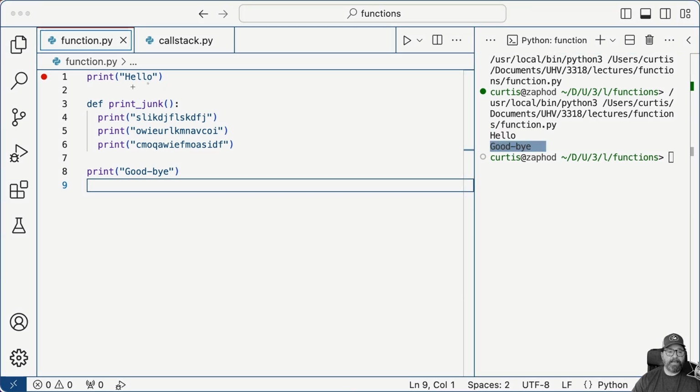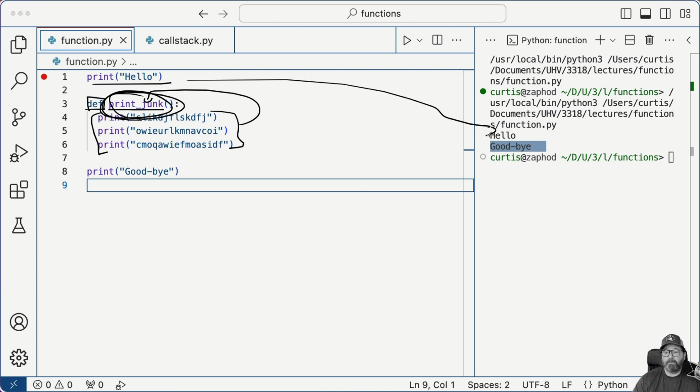And the reason for that is Python got to this def keyword here, said, okay, I'm going to define a function. It creates a variable named print junk, and then takes these three lines of code and puts them inside that variable. I've never used that function. I've never called it anywhere. And so right now, these three lines are stored inside this variable, just waiting to run, but they're not running. They're just sitting there. So I've got print hello. That's code by itself, so it ends up printing hello. And I've got goodbye, which ends up printing goodbye, but nothing else happens here.